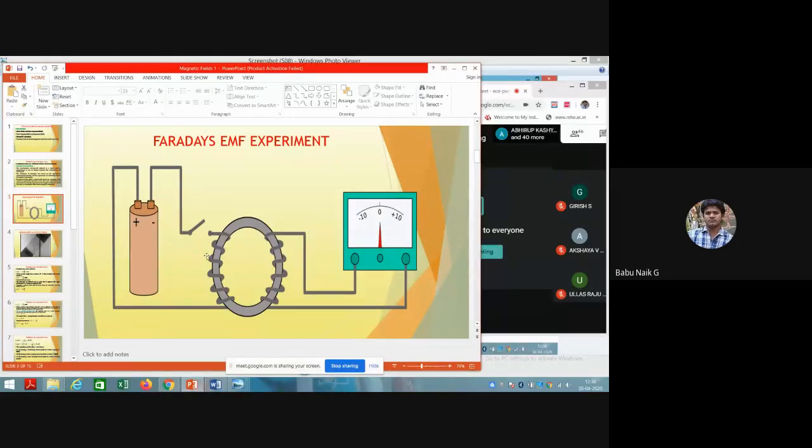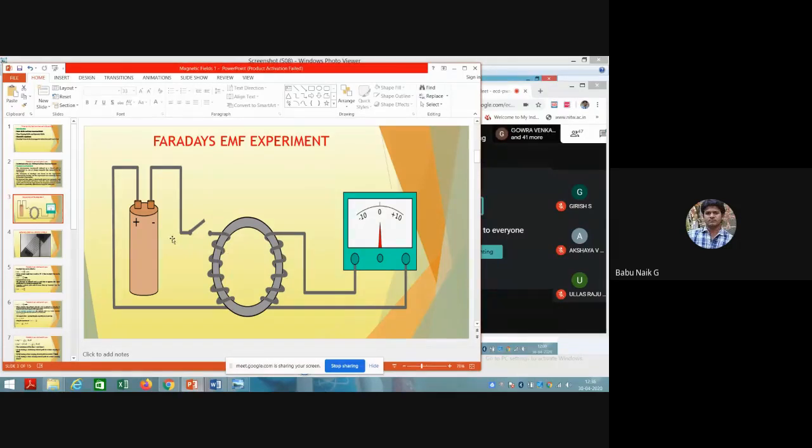He considered one iron toroid with two separate windings. One winding is connected to a battery, and the other winding is connected to a galvanometer. So this is the galvanometer here.